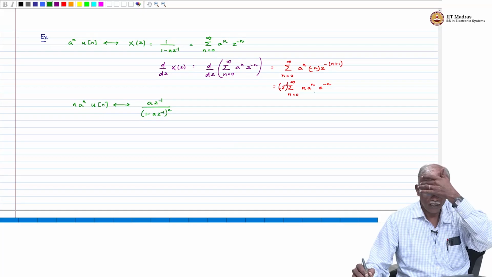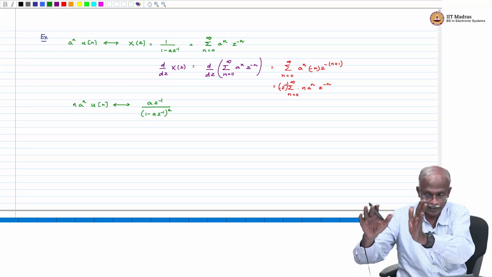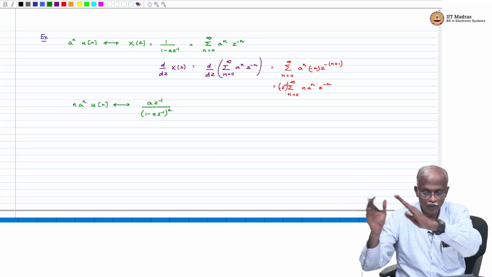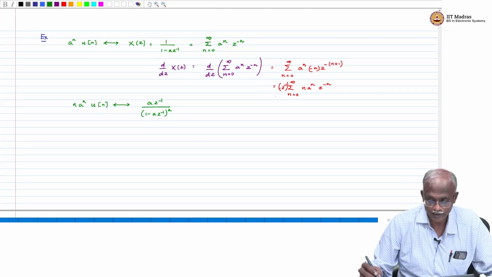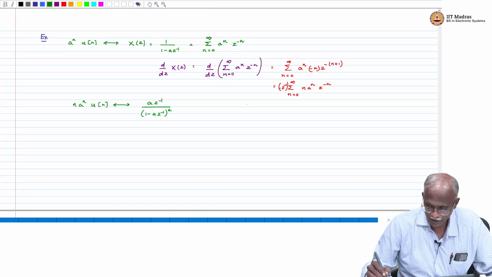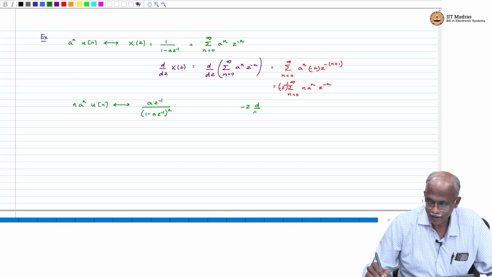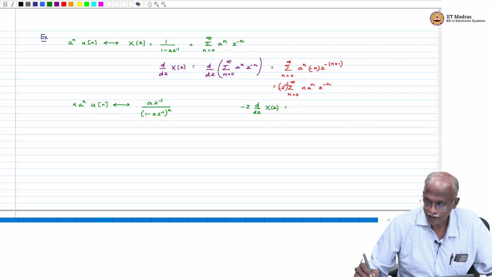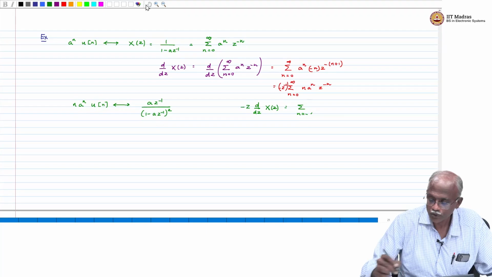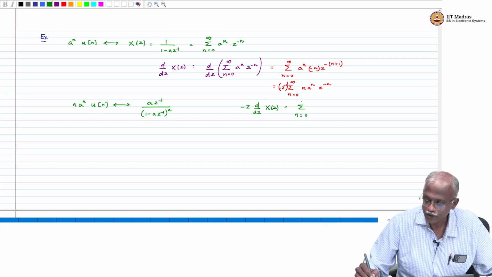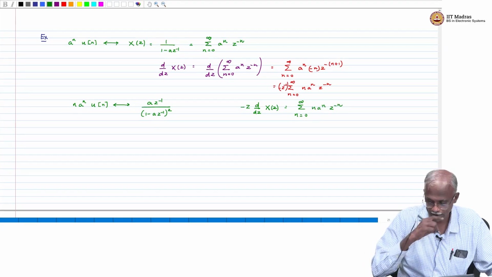Again, use this calculation as a reference, and find out what is the corresponding thing that you would have to do. For example, minus z times d by dz of X of z will be the expression for summation n equal to 0 through infinity n times a power n z power minus n.